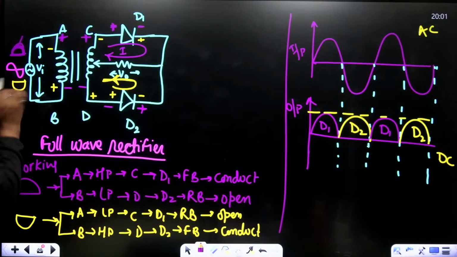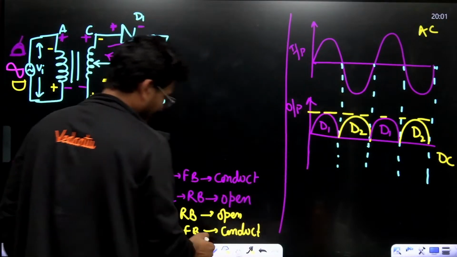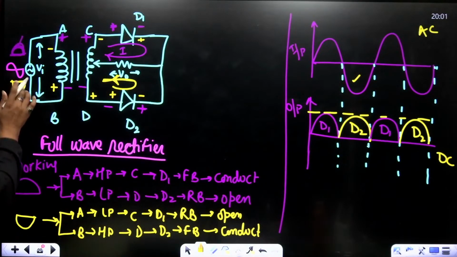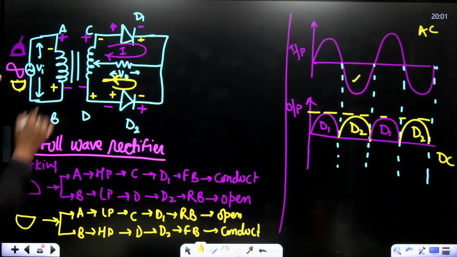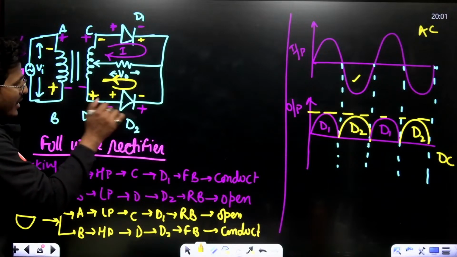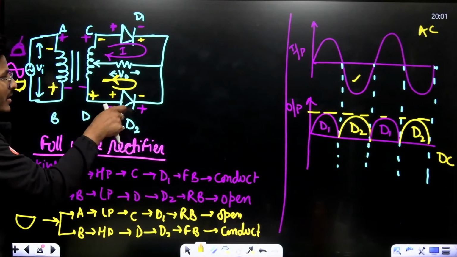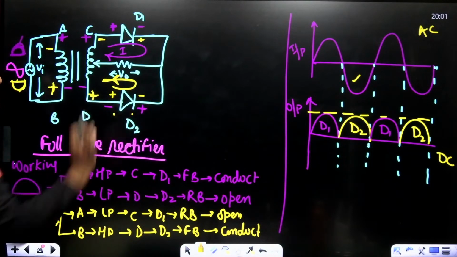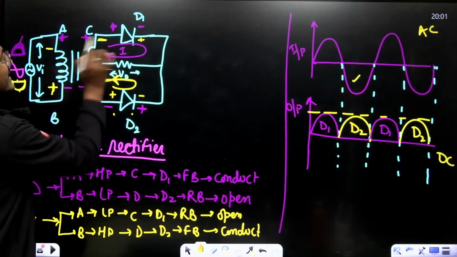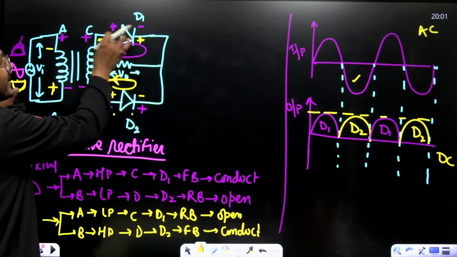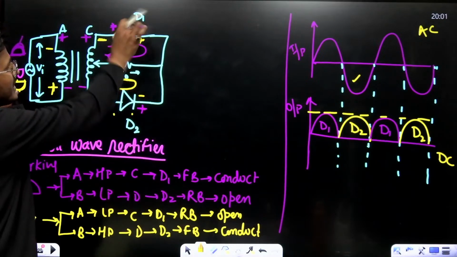Now, the second half of AC at input end, that means this is at higher potential and this is at lower potential. That means B is at higher potential, A is at lower potential, which means C is also at lower potential, D is at higher potential. Now, if the diode D2 has P-type material at higher potential and N-type at lower potential, that means it is in forward bias, whereas C is at lower potential, D is at higher potential, right? So P-type material is connected with lower potential, that means it is in reverse bias.